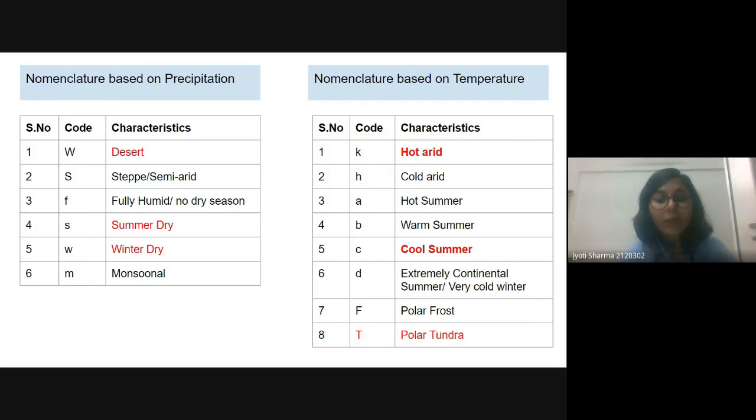Okay. Then we have the cool summer. D is the extremely continental summer or very cold winter. F means polar frost and T means polar tundra. Okay, hot summer is 45 degrees Celsius. Then I might have read somewhere wrong information. Okay, it can happen.